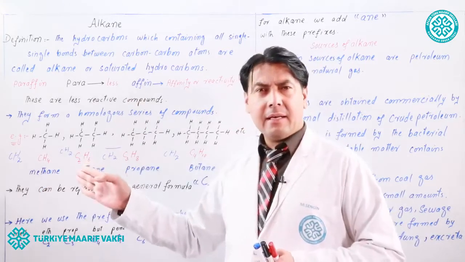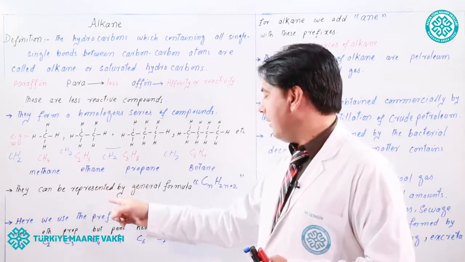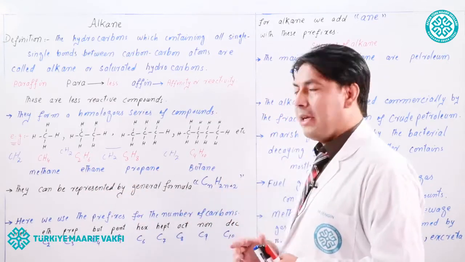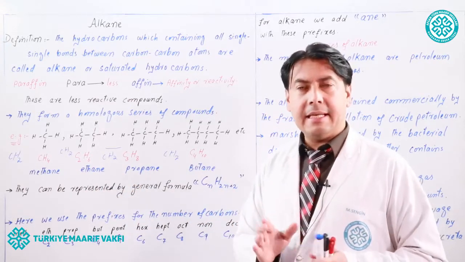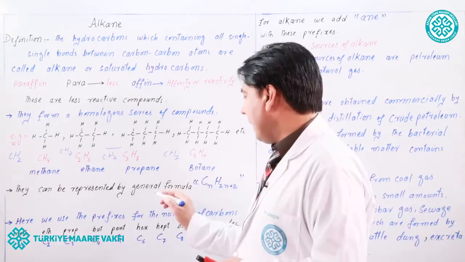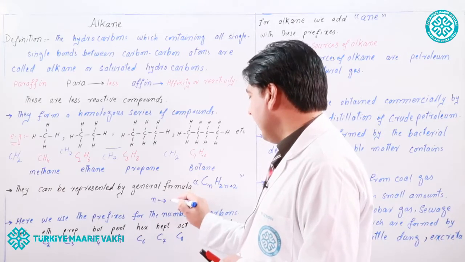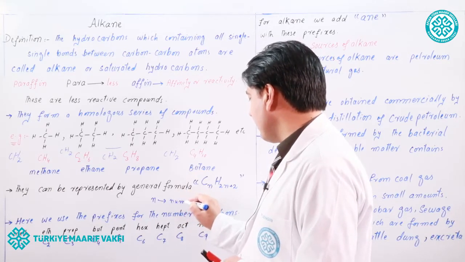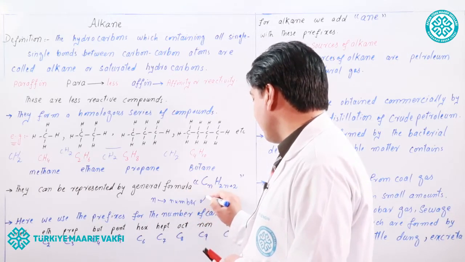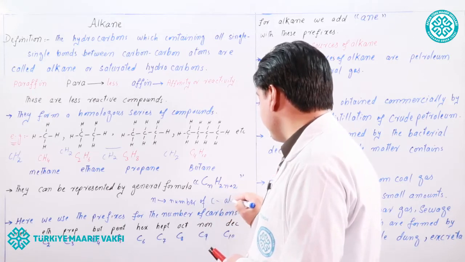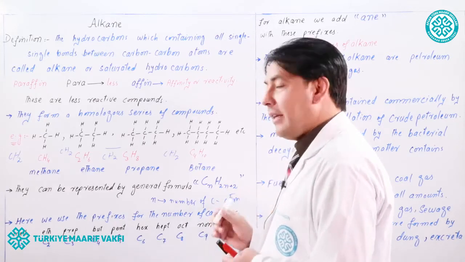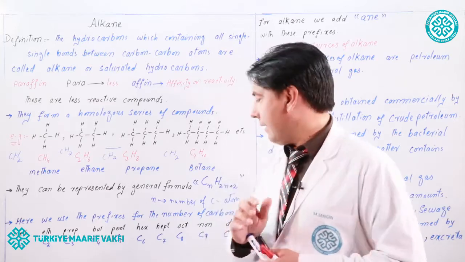The alkane can be represented by the general formula CnH2n+2. What is n here? n is used for the number of carbon atoms. n indicates the number of carbon atoms.